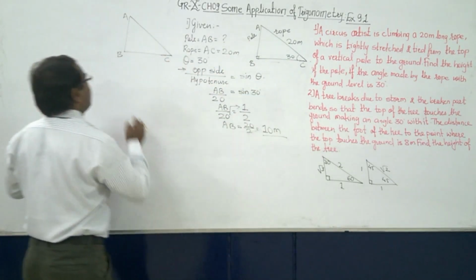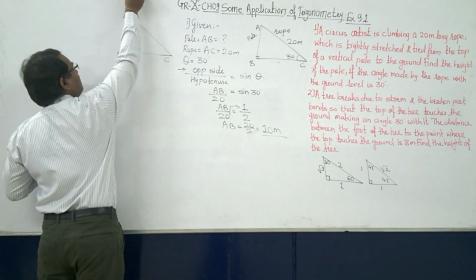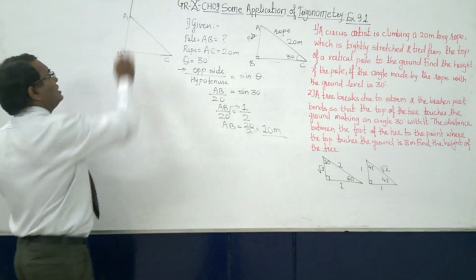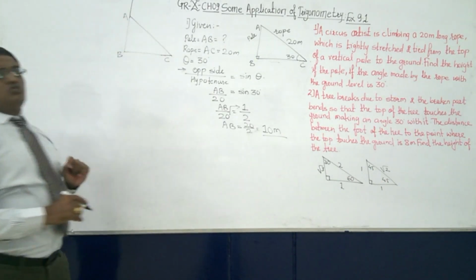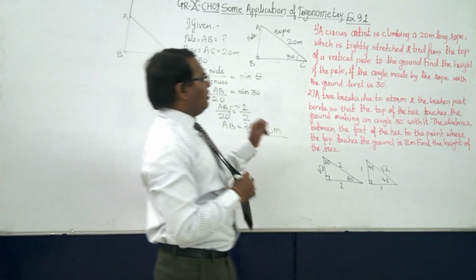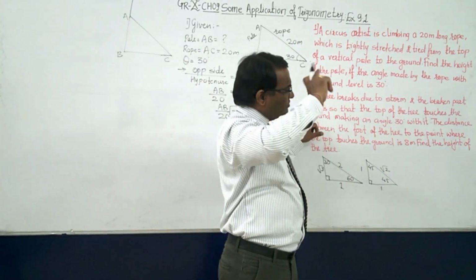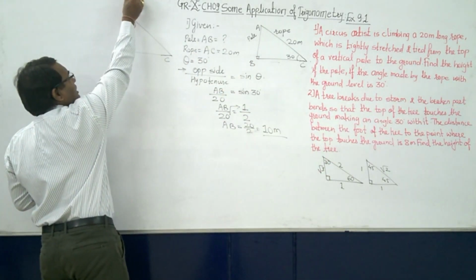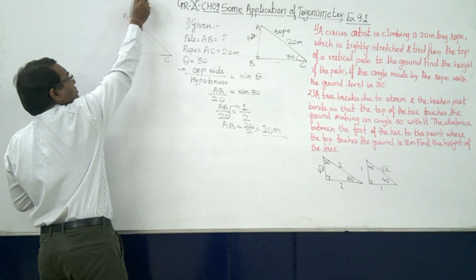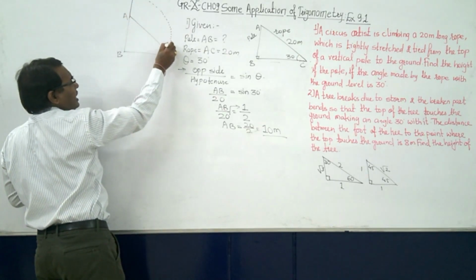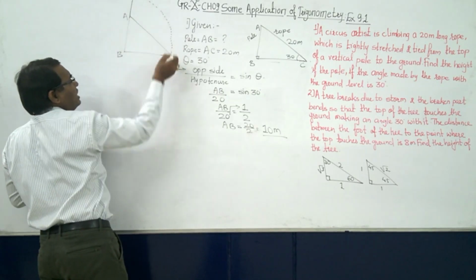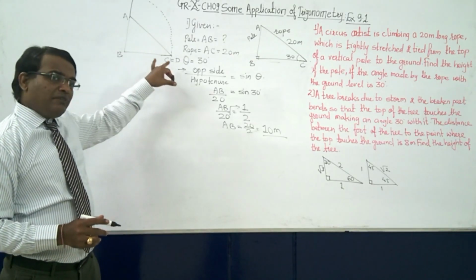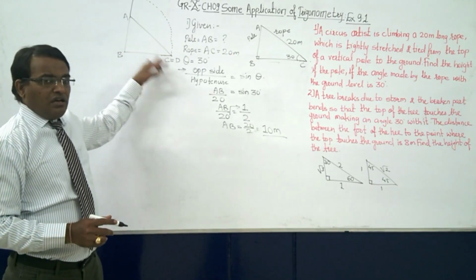A tree is there. Now definitely the tree will go like this. The tree is so high. Suppose B is your tree. It bends so that the top of the tree touches the ground making an angle 30 degree. Now the tree is B to D, and due to the storm it has broken, and the top part, this D, is touching the ground where we have marked C. Means point C and point D are both the same here, right?